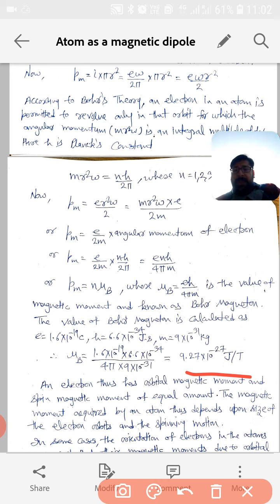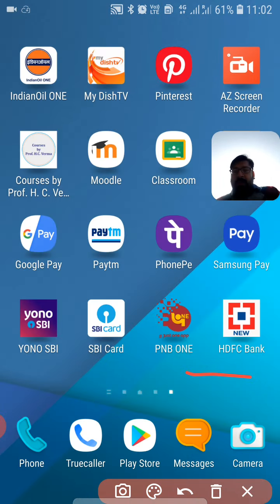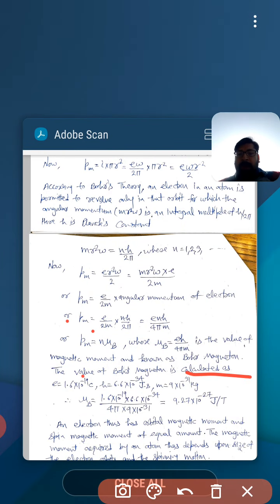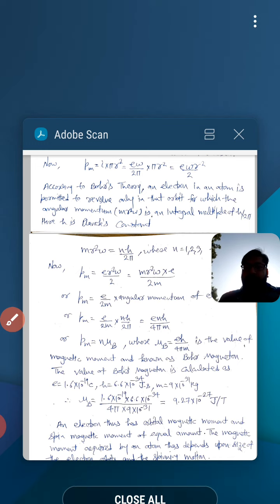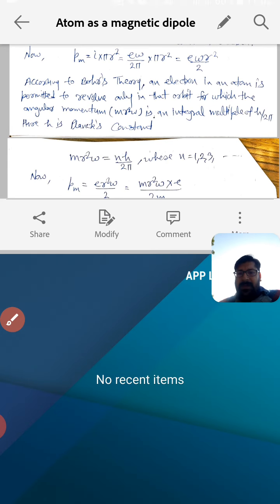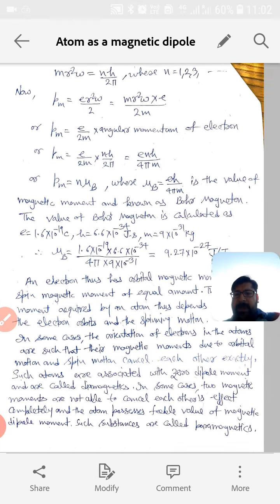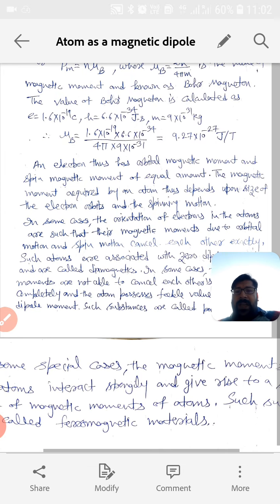So an electron thus has an orbital magnetic moment. This we have calculated as the orbital magnetic moment. Similarly, because the electron is also spinning, it has a spin magnetic moment of equal amount. The magnetic moment acquired by an atom thus depends upon the size of the electron orbit and the spinning motion.